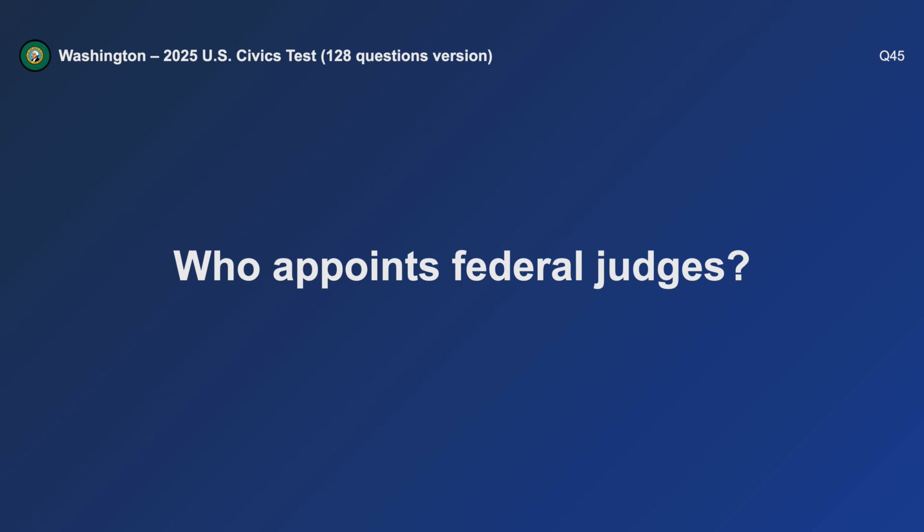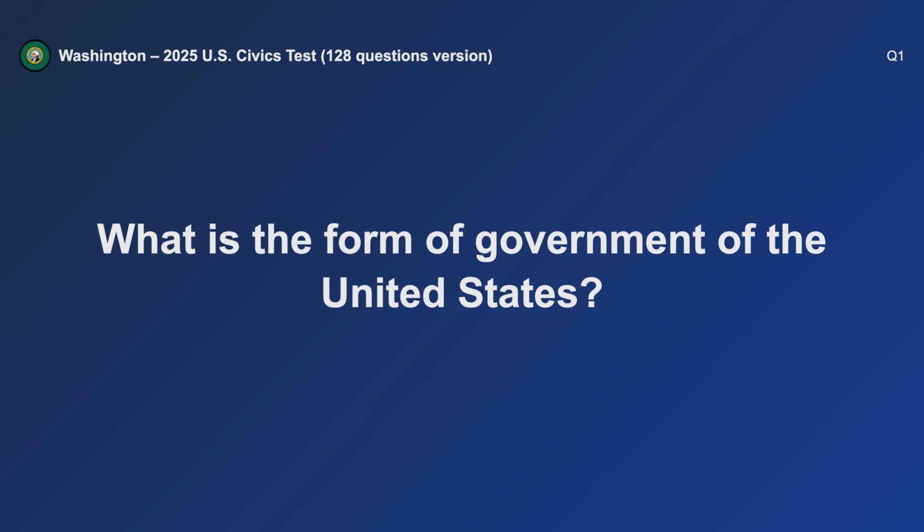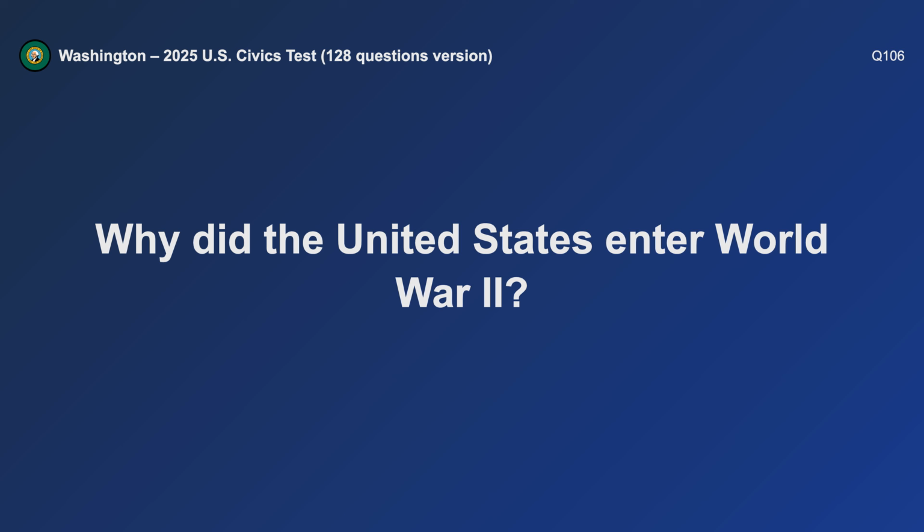Who appoints federal judges? The President. What is the form of government of the United States? Republic. Why did the United States enter World War II?